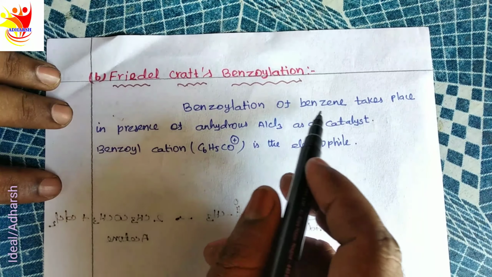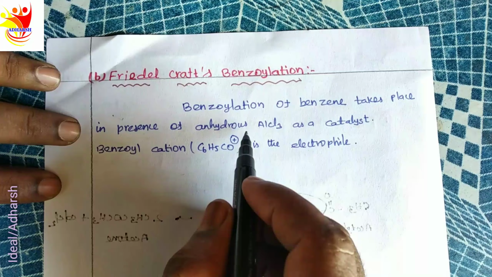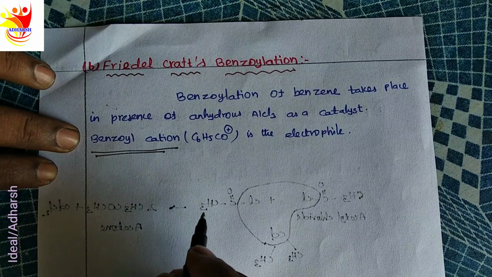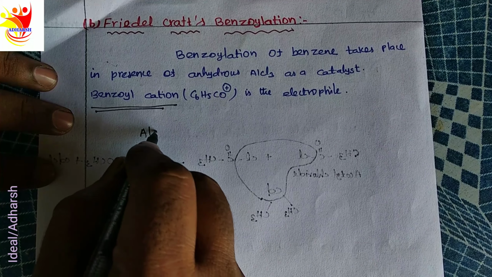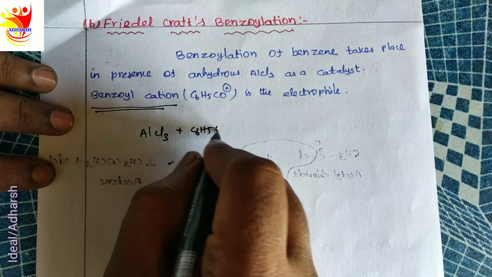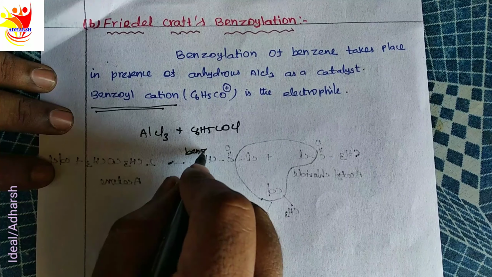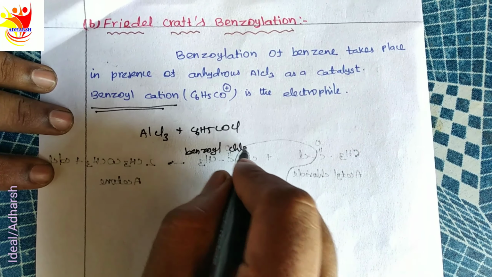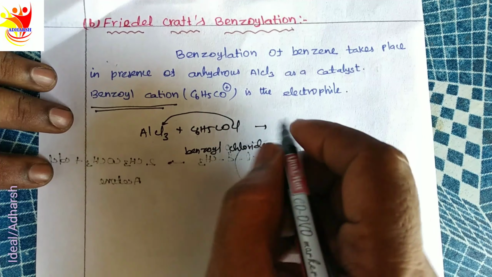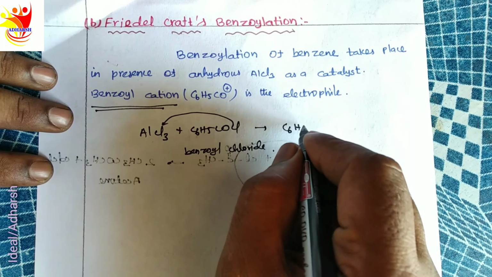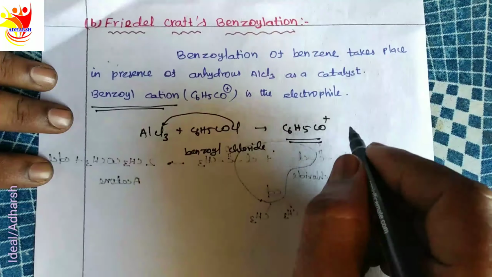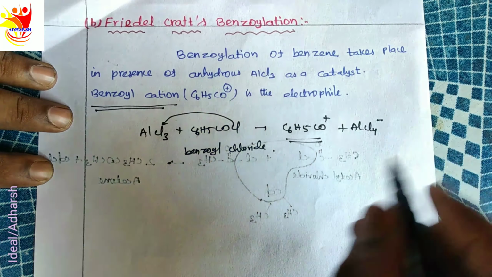The next one, Friedel-Crafts benzoylation. The benzoylation of benzene takes place in the presence of anhydrous aluminum chloride as a catalyst. The benzoyl cation is the electrophile. The Lewis acid aluminum chloride reacts with benzoyl chloride to give the electrophile benzoyl cation plus AlCl4 minus.